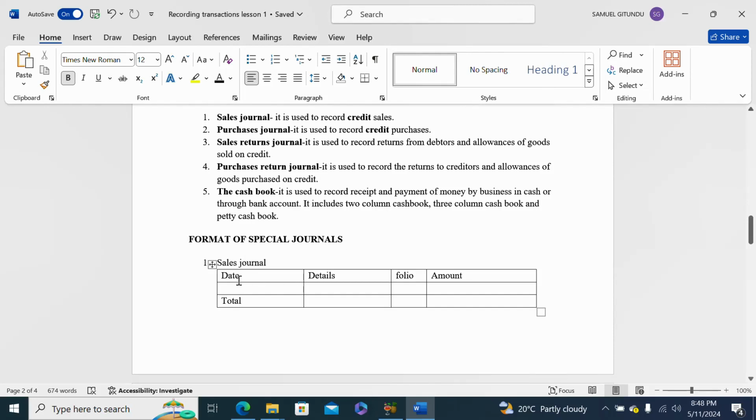You first indicate the title, saying it is a sales journal. You record the dates, the details, the folio number of the transaction, and then you record the amount of the transaction. For example, we are going to do an example in the next lesson.